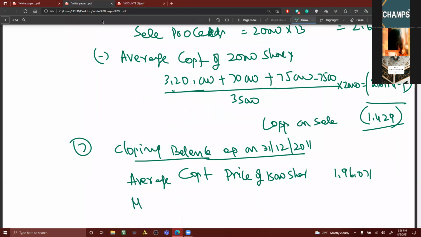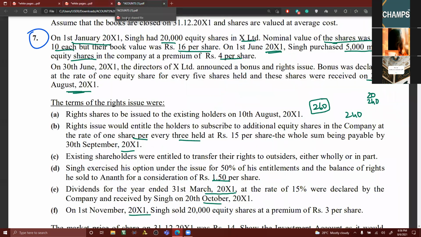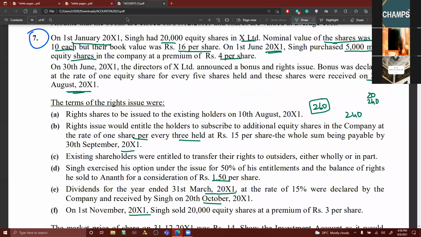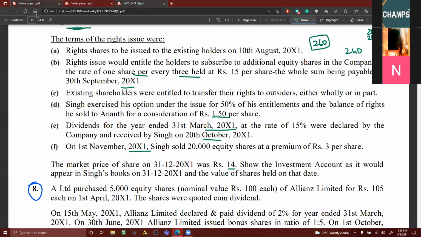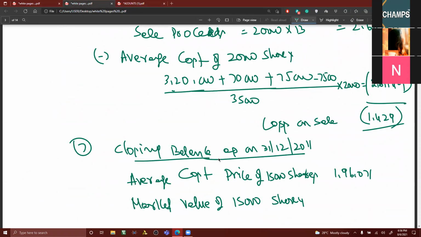Then market value of 15,000 shares. What is the market value of 15,000 shares? 14 rupees, so 15,000 into 14, 2,10,000.